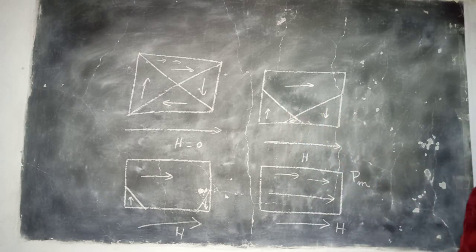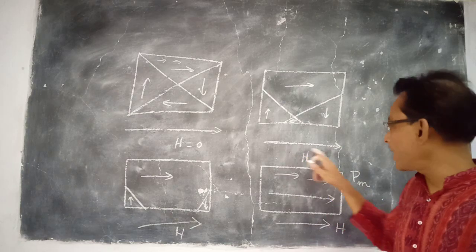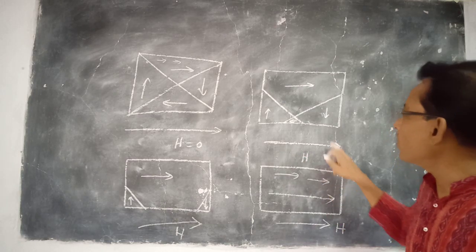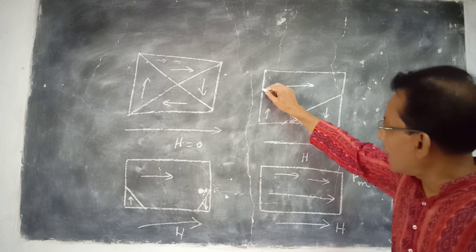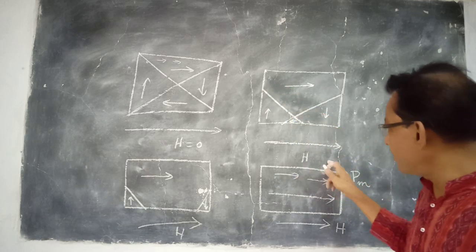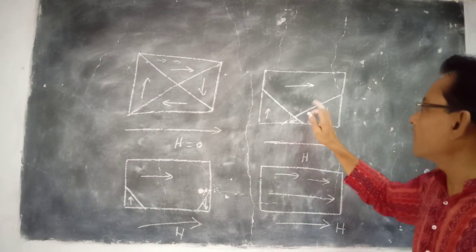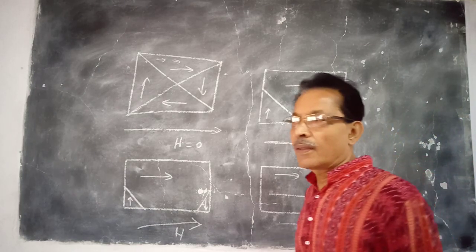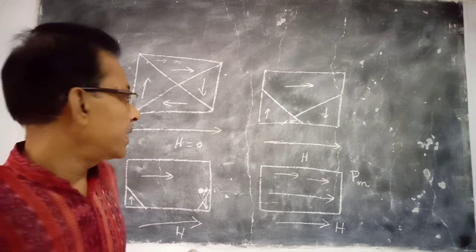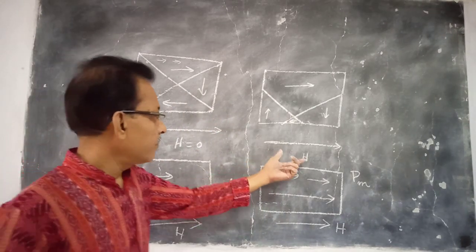So initially when the external magnetic field is applied to this value, suppose the domain wall comes here and then stops. With further increase in H, the magnetic moment is not increasing. Then you have to increase the value of H further.